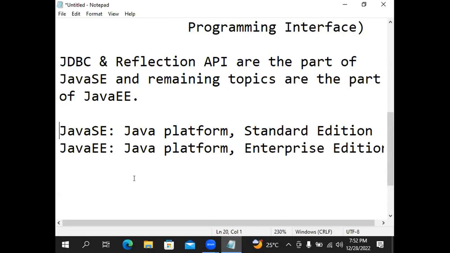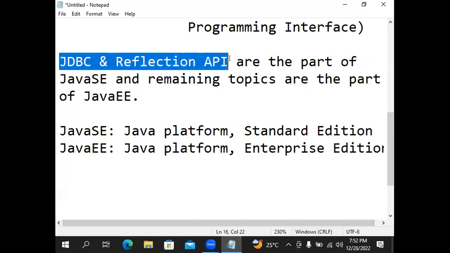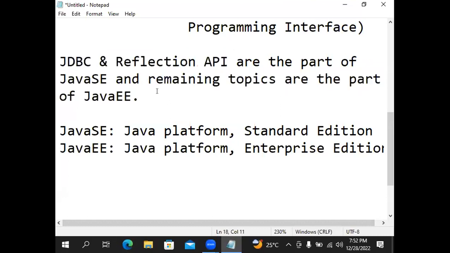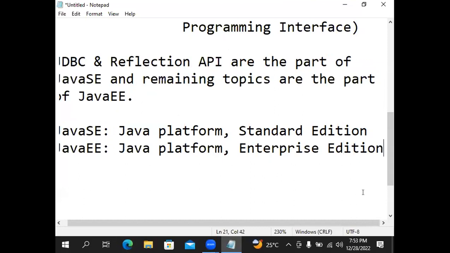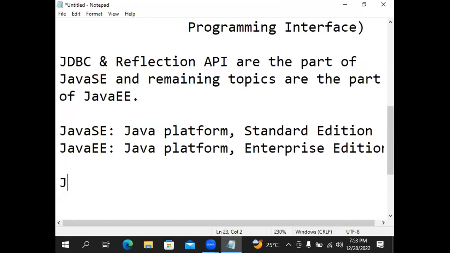According to Sun Microsystems and Oracle Corporation, there is no core Java and no advanced Java. There is only Java, with Java editions: Java SE and Java EE. So advanced Java is a part of Java SE and Java EE. Two topics come under Java SE, remaining topics come under Java EE. Today you are going to see the first topic, JDBC. Next, notes on JDBC.